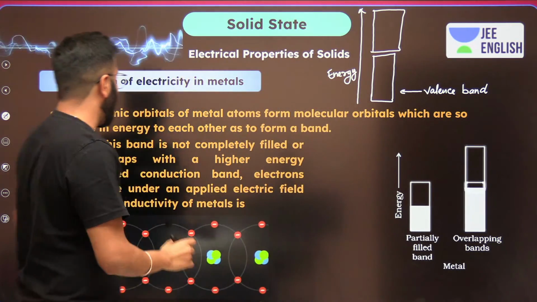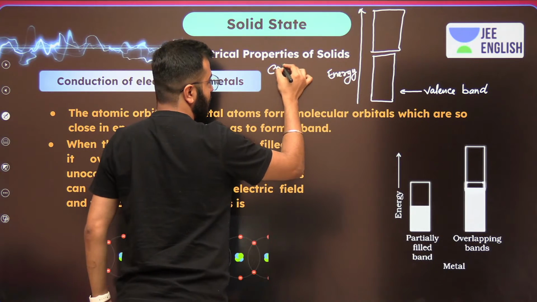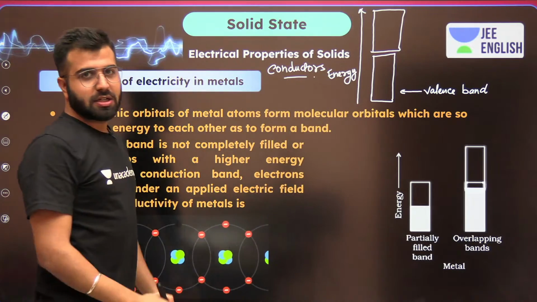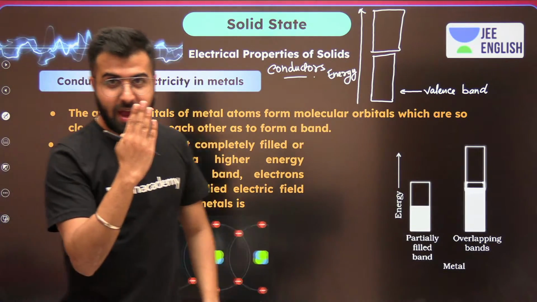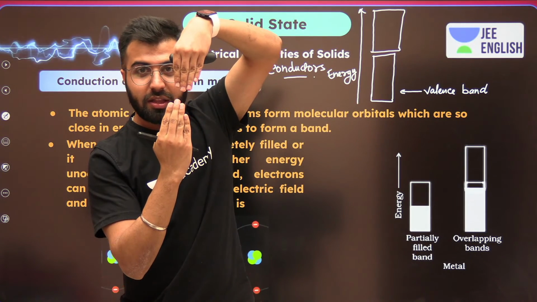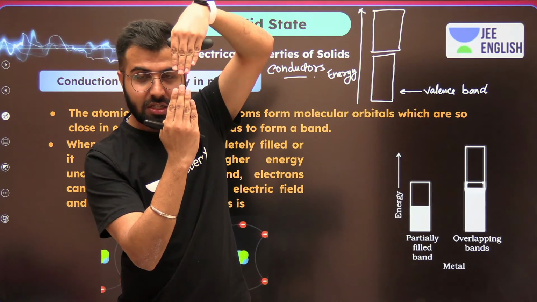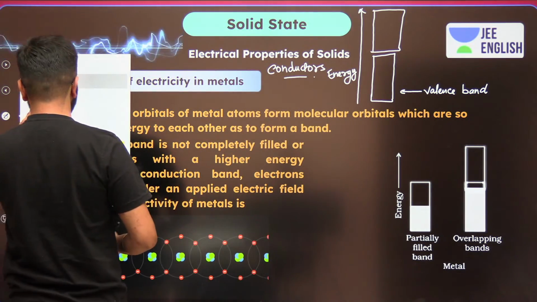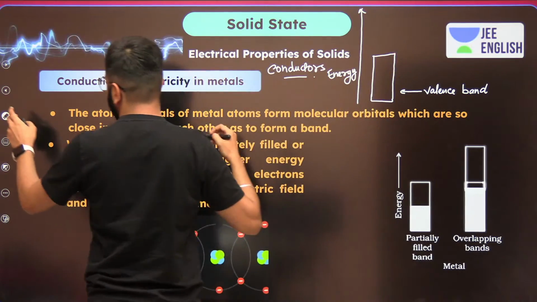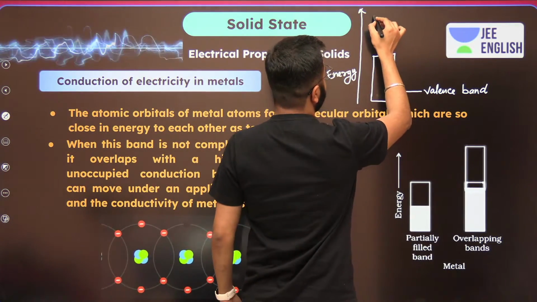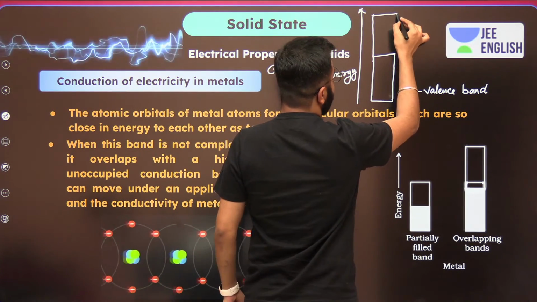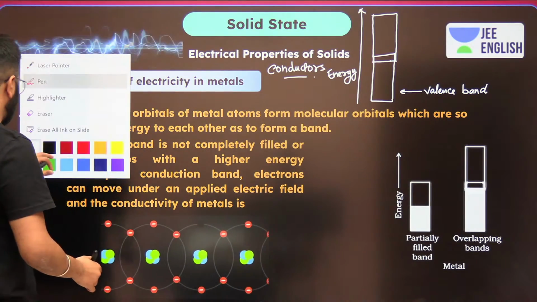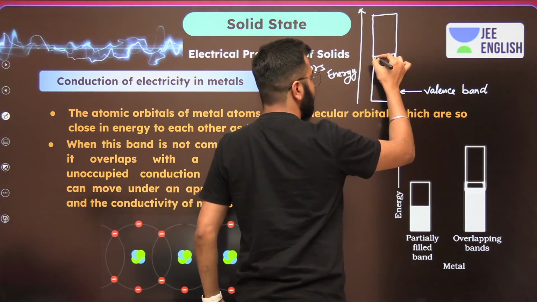But in the case of conductors, you should really remember that the valence band and the conduction band do not have an energy gap. They are overlapping each other. So something like this. Now I am going to make this one for you guys. Do this one in your notebooks. Pay attention. Something like this. I am trying to show you the overlap. See, I have overlapped. Which is the region which is getting overlapped? I'm making this for you guys. Pay attention.